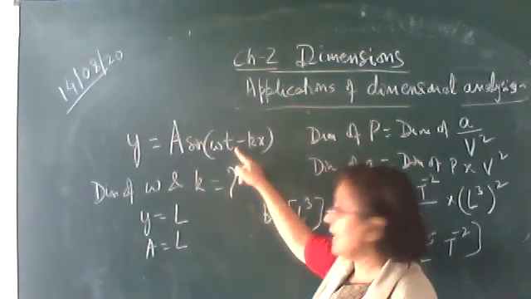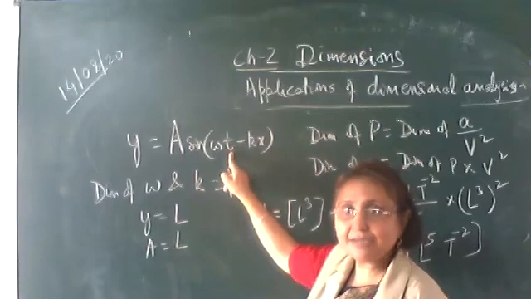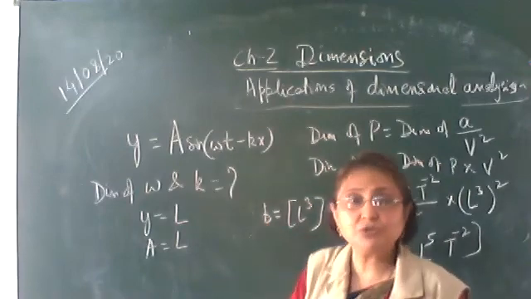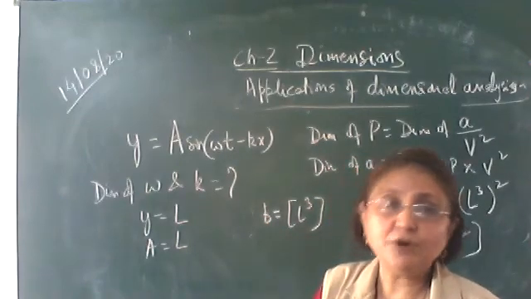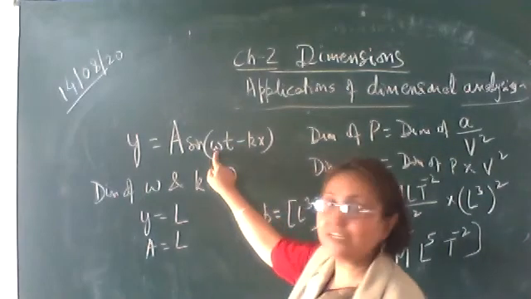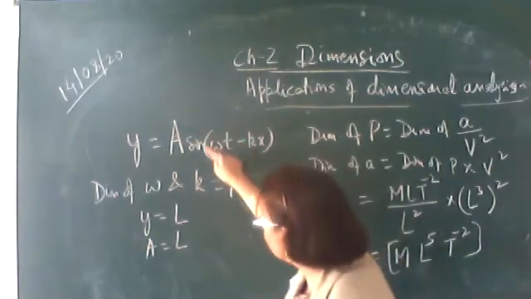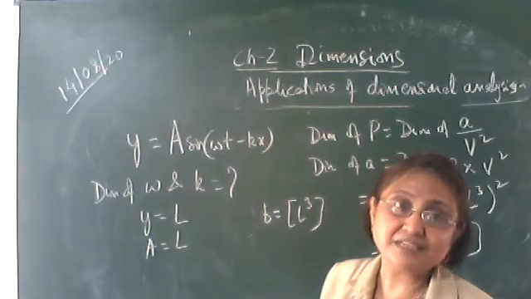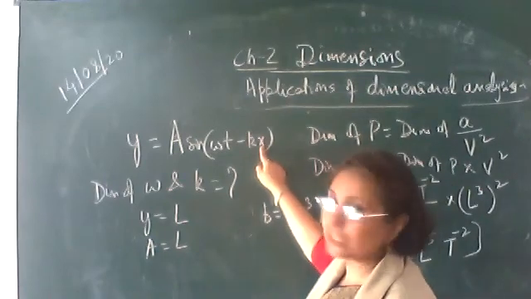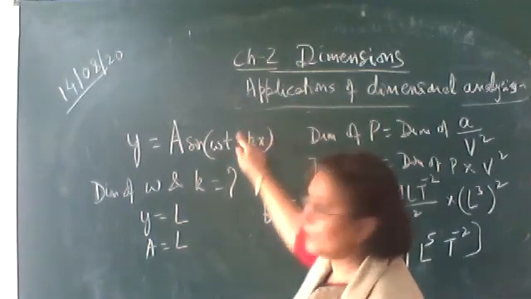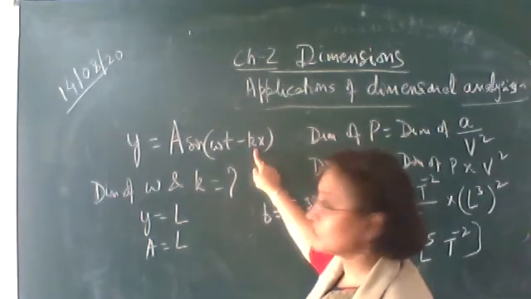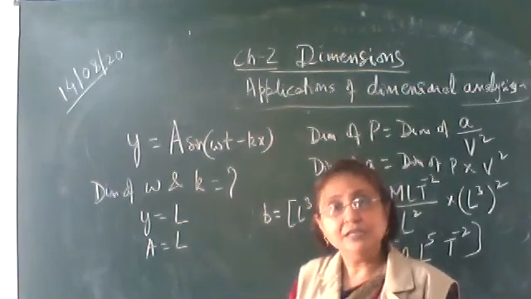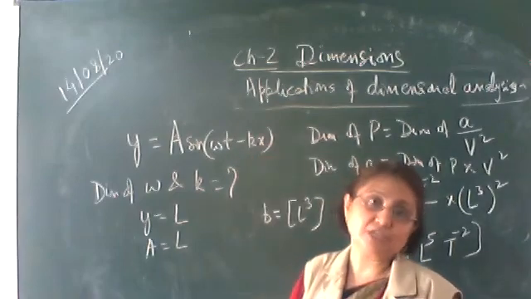In order to be dimensionless, t is the time. Time has got a dimension, capital T. In order to be dimensionless, omega should have a dimension of 1 upon T. Then only this T and T raised to the power minus 1 will cancel out and this will become dimensionless. The same way, k into x. X is the distance moved, which has got a dimension L. Again, this term should be dimensionless. In order to be dimensionless, k should have a dimension of 1 upon L. Then only it will cancel out and the sine theta will be dimensionless.